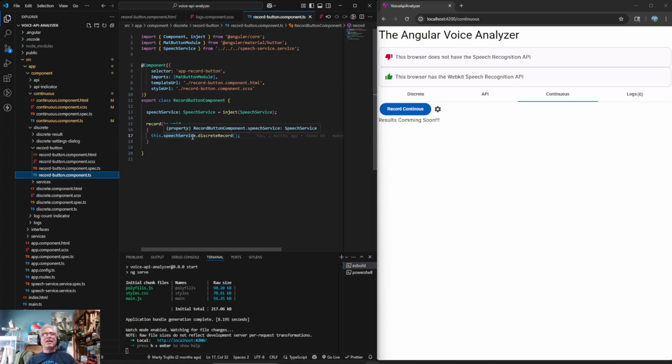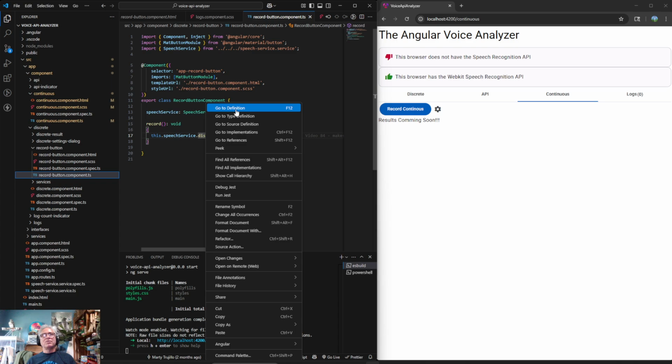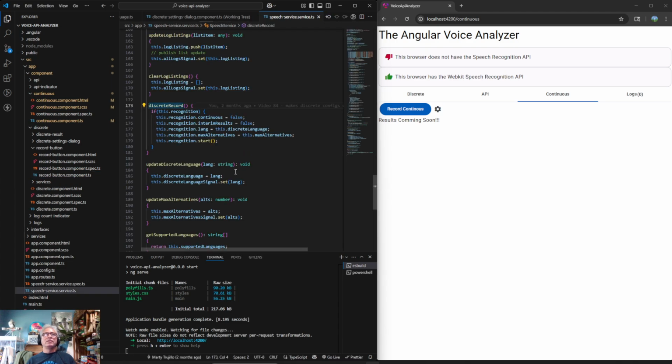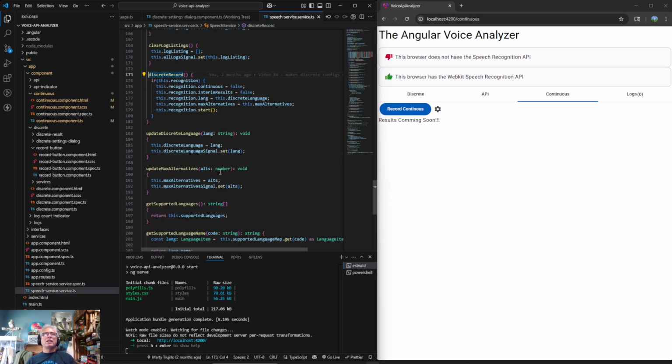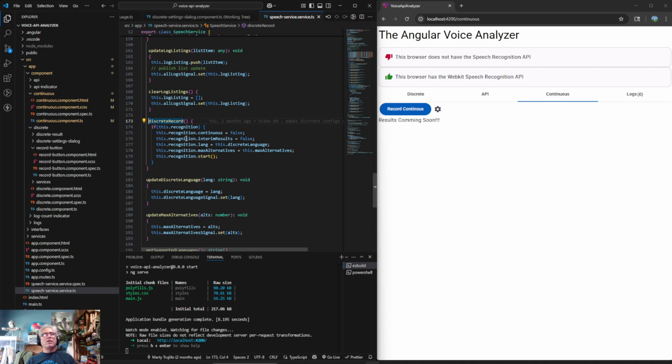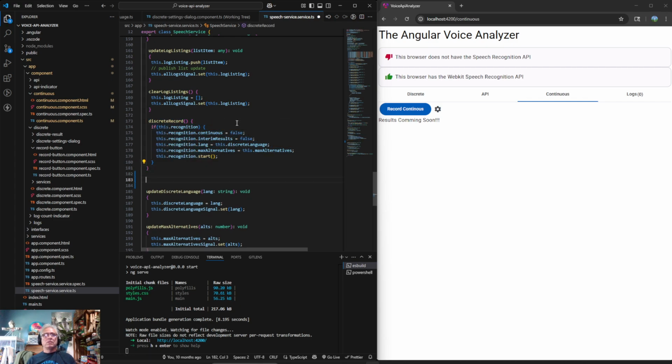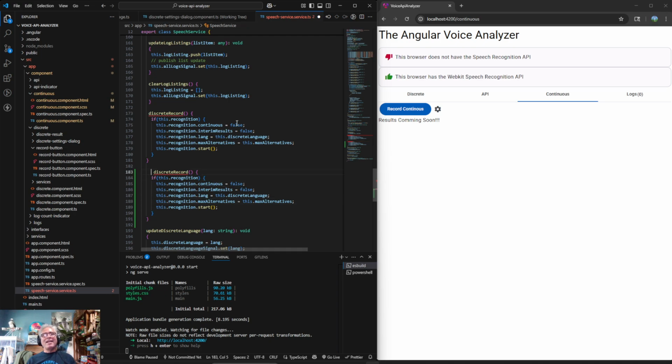So let's see what we have in speech service. Do we have a continuous record? We do not have a continuous record. Now, let's go ahead and do that. Getting started is a lot of times the hardest part of coding, right? So in the past, when we did this, we kind of set ourselves up, our future selves today, to just get rolling. It was really easy.